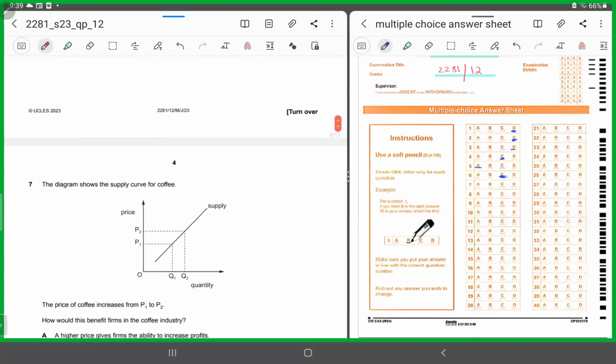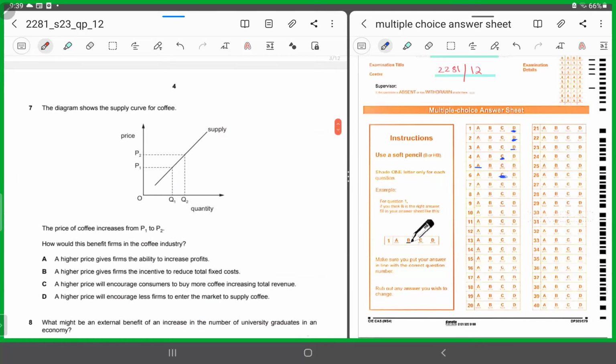All right. Let's look at the seventh one. The diagram shows the supply curve for coffee. The price of coffee has risen from P1 to P2, and you can see the quantity supplied has risen from Q1 to Q2. Then, how would this benefit firms in the coffee industry?